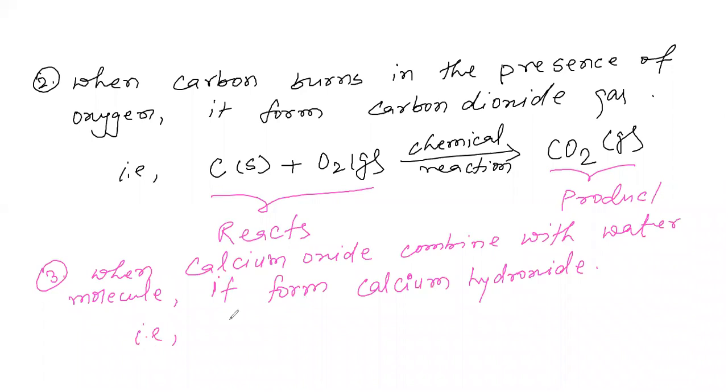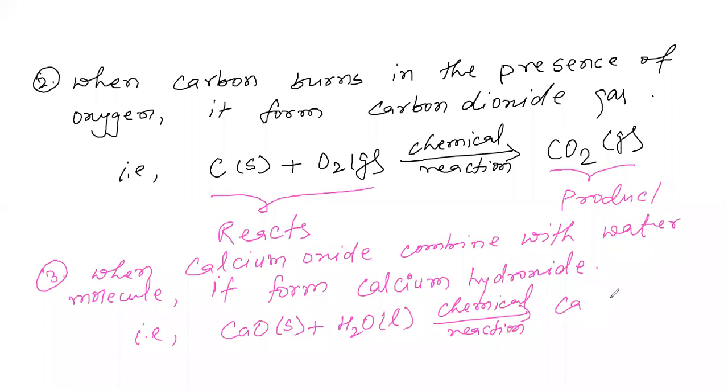Calcium oxide in solid form reacts with water molecule in liquid form. Here a chemical reaction takes place and it forms calcium hydroxide, aqueous. So this is the product and these are some examples of chemical reaction.